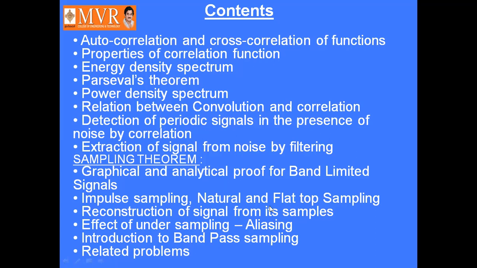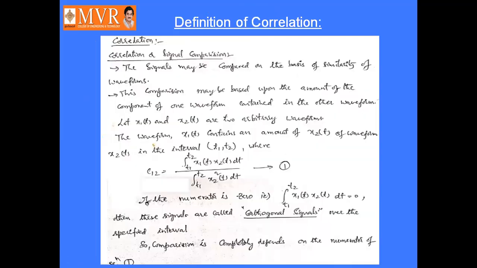Now we will discuss the basic definition of correlation. What is meant by correlation? Correlation is nothing but a comparison of signals or comparison of systems. The signals may be compared on the basis of similarity of waveforms.